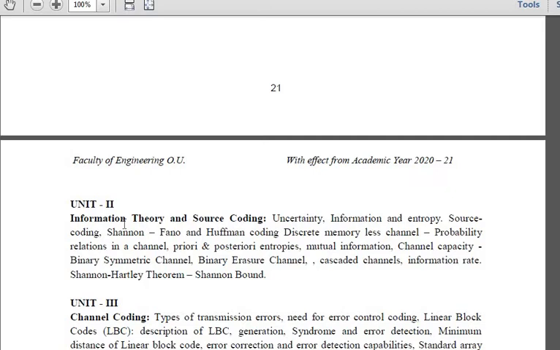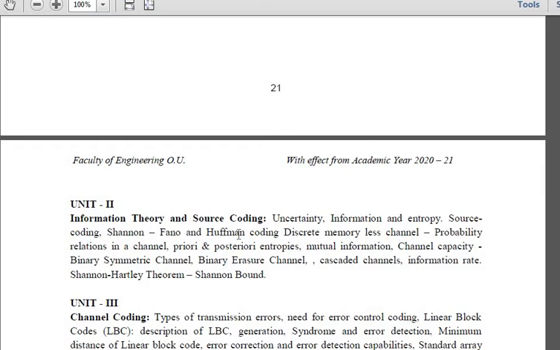So we have to reduce the redundancy, meaning the repeated bits, and increase the efficiency of that particular symbol. For that we have two different types of coding, Shannon-Fano coding and Huffman coding. I hope you remember the problems we discussed for Shannon-Fano and Huffman coding, which were very simple and easy, and you have also done the assignment on that topic, right?